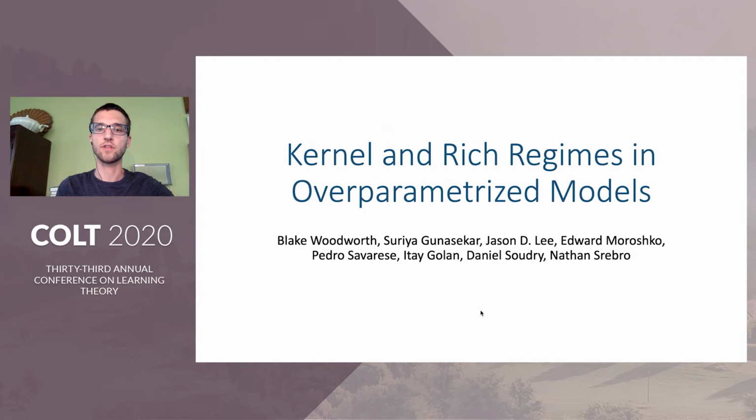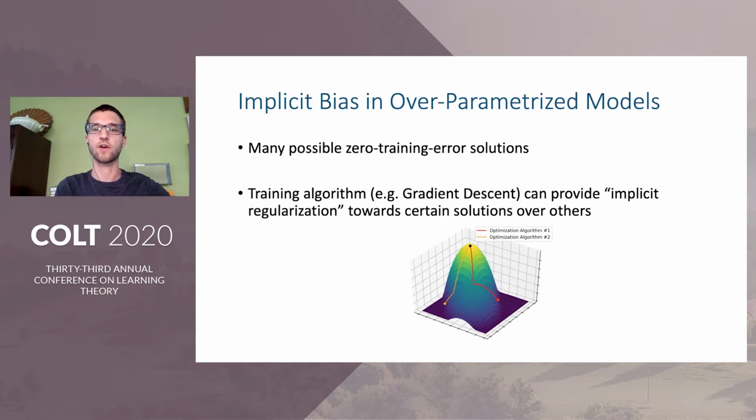In many modern machine learning problems, for instance deep learning, the model is highly overparametrized, meaning that there are many possible parameters for which the training loss is zero. This can arise when the number of parameters is larger than the number of training instances, which is frequently the case for deep learning models. Nevertheless, these overparameterized models are empirically observed to generalize quite well, and this unexpected generalization may be explained by a training algorithm such as gradient descent somehow inducing implicit regularization of the model.